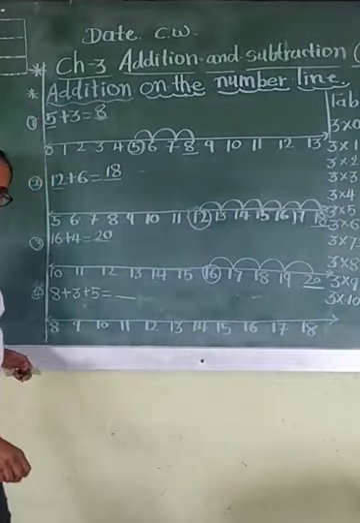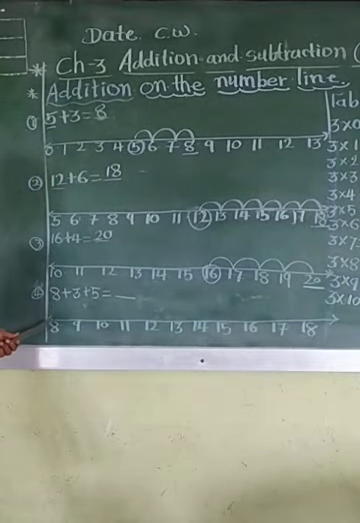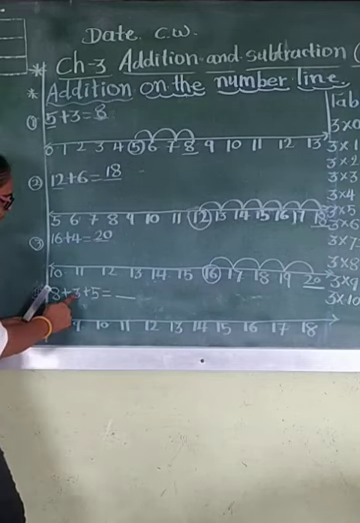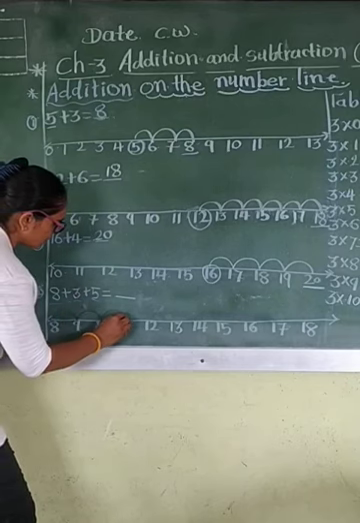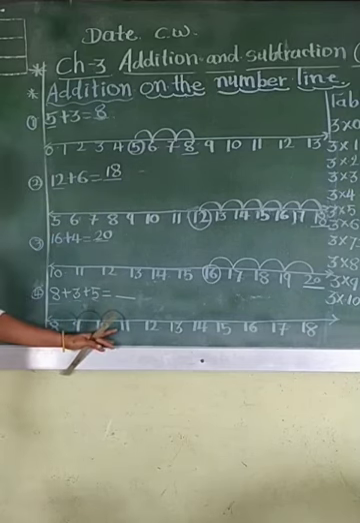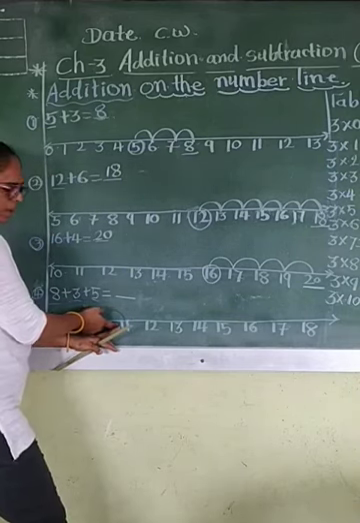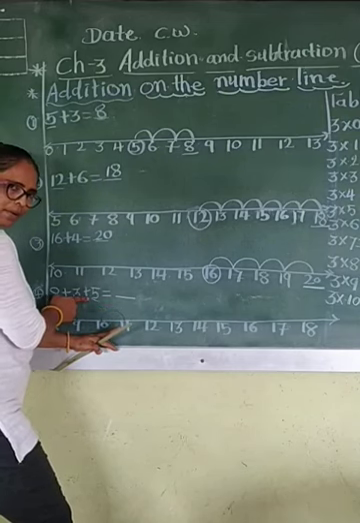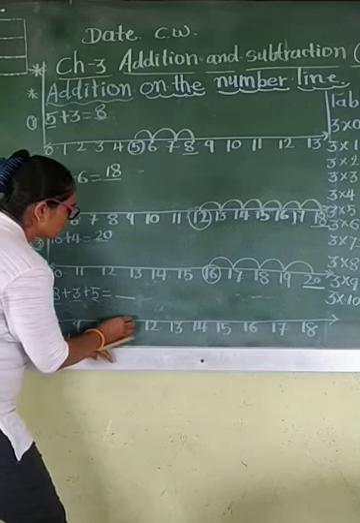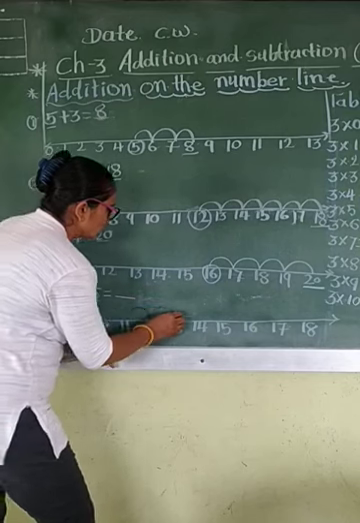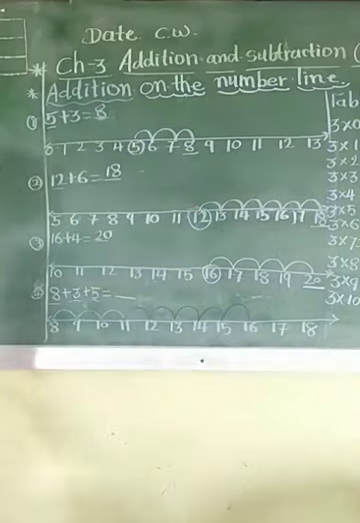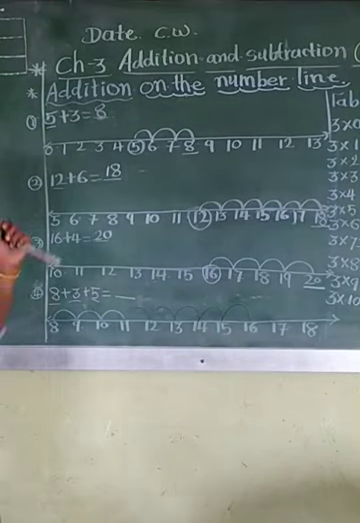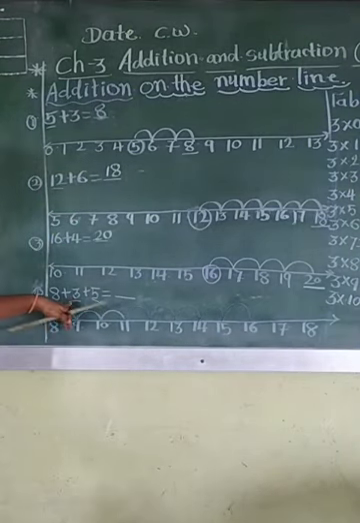Let's find which one is our first number. 8. Fine. Where is 8? 8 is here. Start from here. After 8, how many jumps? 3. 1, 2 and 3. Okay. Now after this number you have to make 5 jumps. 1, 2, 3, 4, 5. Clear?